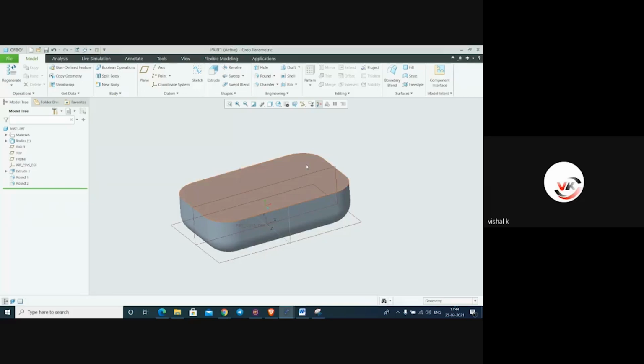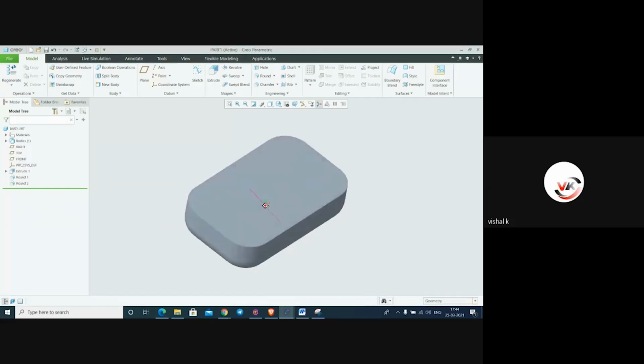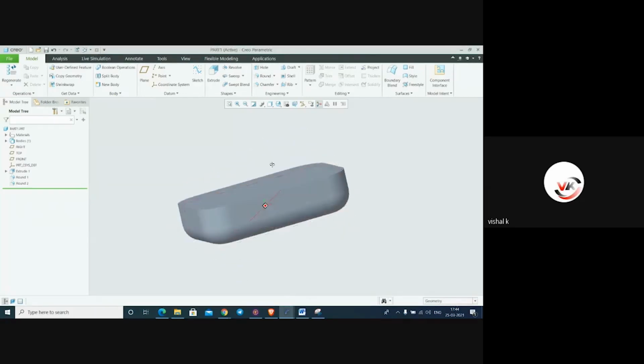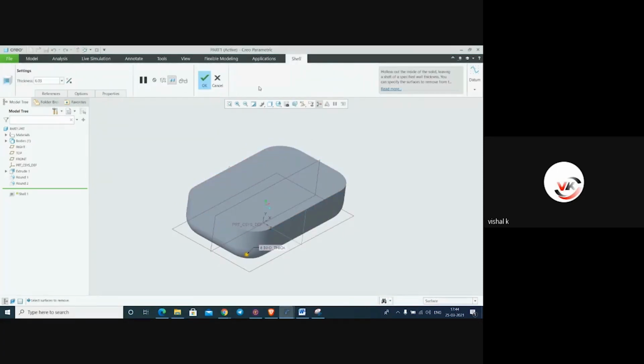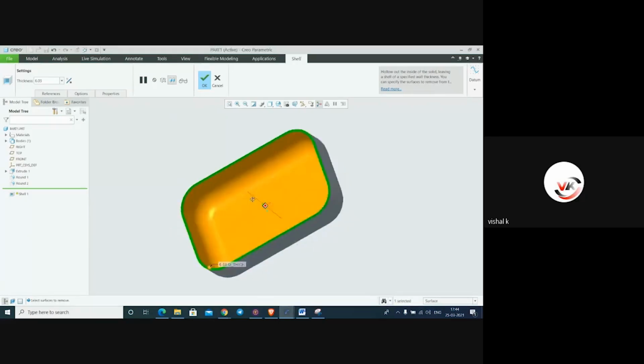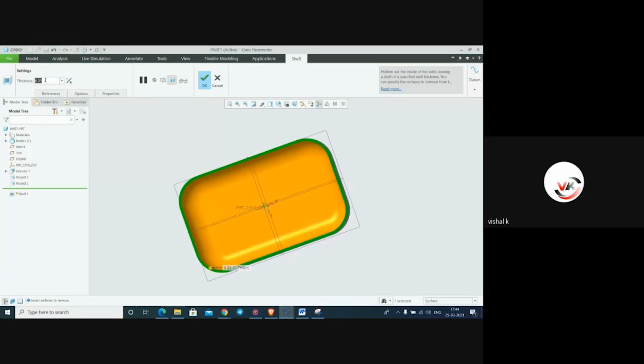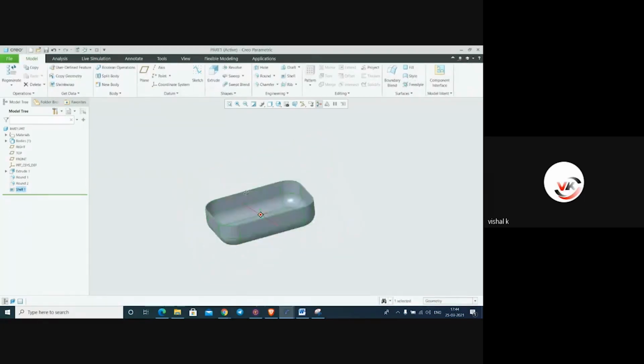Now we have to make simple plastic part. So for this plastic part, we will do shell. Okay, make it shell. Remove the surface which you required. Select the surface. This surface we don't want. It will show you thickness and click on thickness. Just whatever thickness you required, 4 mm. I say 4 mm here. Okay. So simple, one box we have created over here.